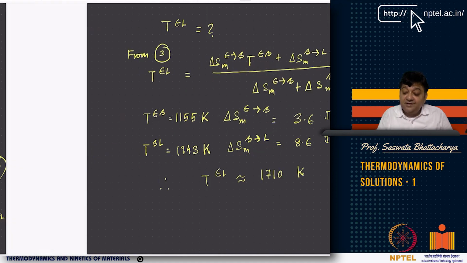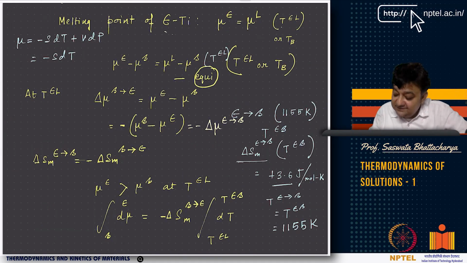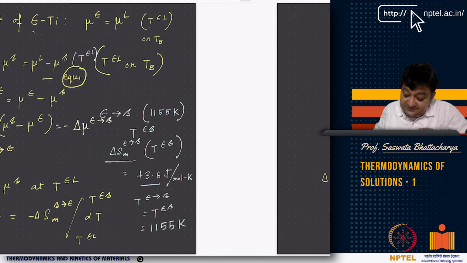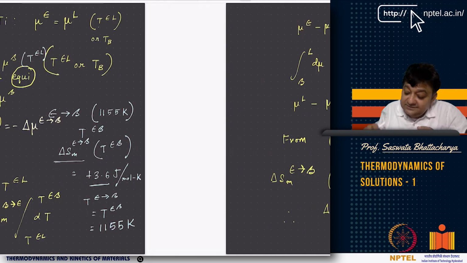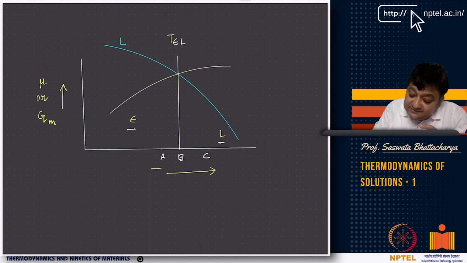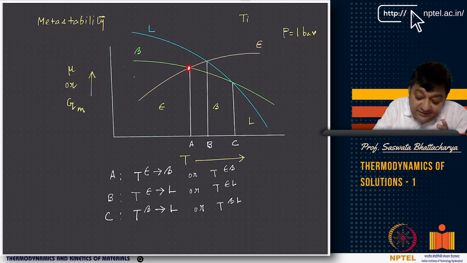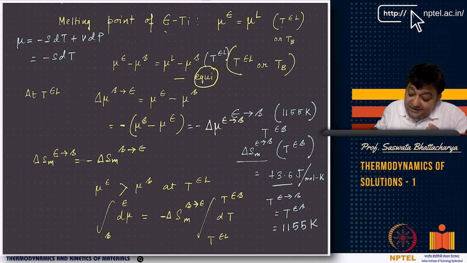Think of this now. It's very, very interesting. This is 1155 Kelvin, which is the epsilon beta coexistence. And what is the beta liquid coexistence temperature? The beta liquid coexistence temperature is 1943 Kelvin. So if you see the curve, this is 1155 Kelvin.